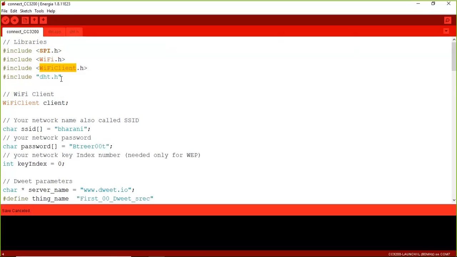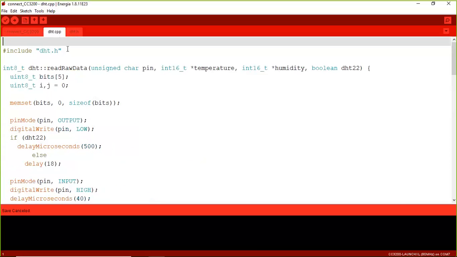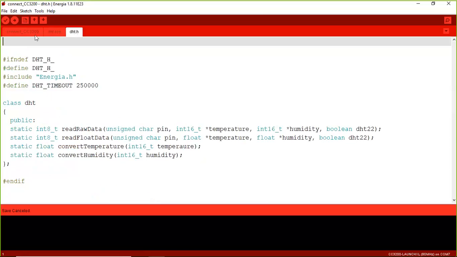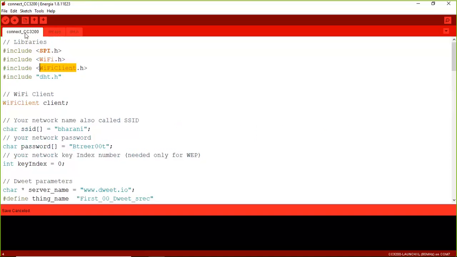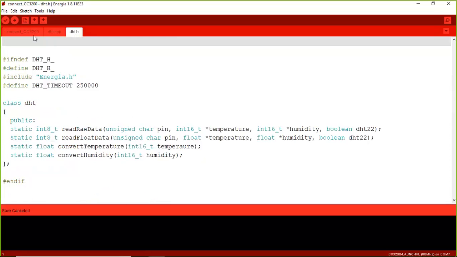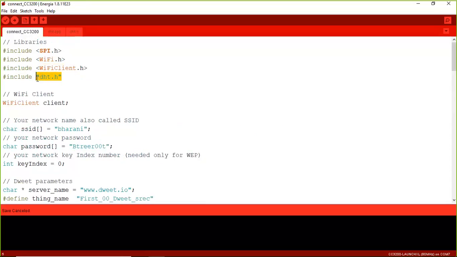We are going to use the board CC3000 along with the DHT11 sensor. That is why I have downloaded the DHT11 header file along with the C++ file, DHT.cpp, the source code, and this is the header file. Both files are available here. These are all referred to as libraries, which is why I have included them using double quotes.